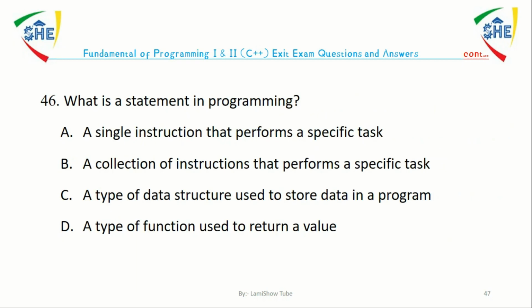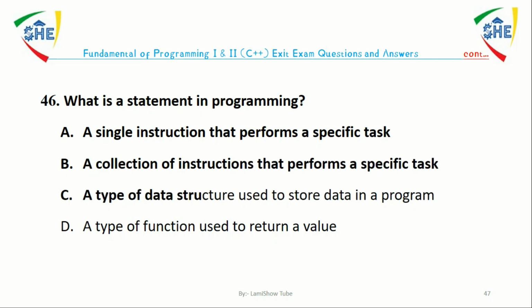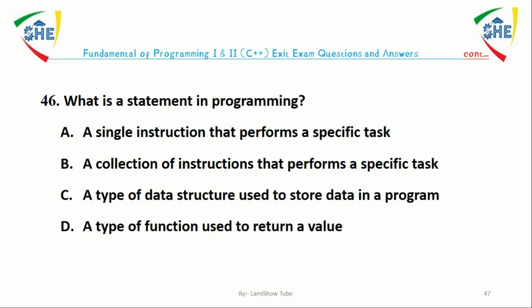Question number 46. What is a statement in programming? A. A single instruction that performs a specific task. B. A collection of instructions that perform a specific task. C. A type of data structure used to store data in a program. D. A type of function used to return a value. The answer is A. A statement in programming is a single instruction that performs a specific task.